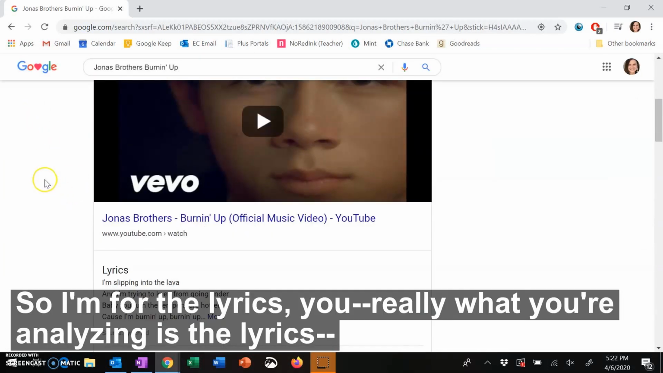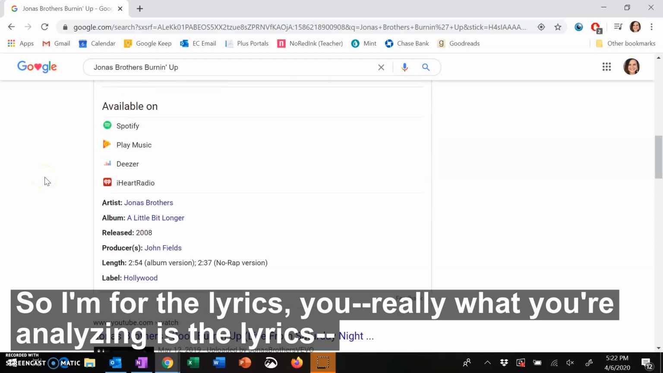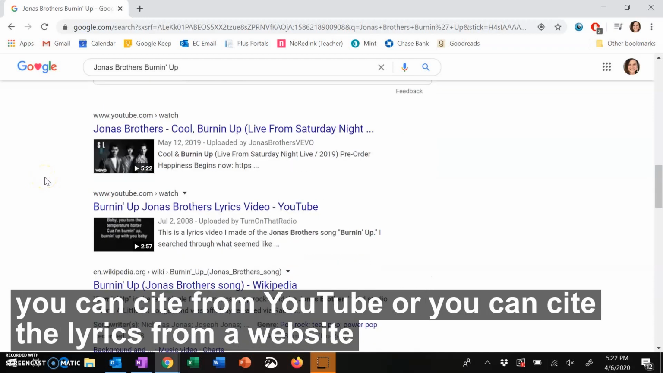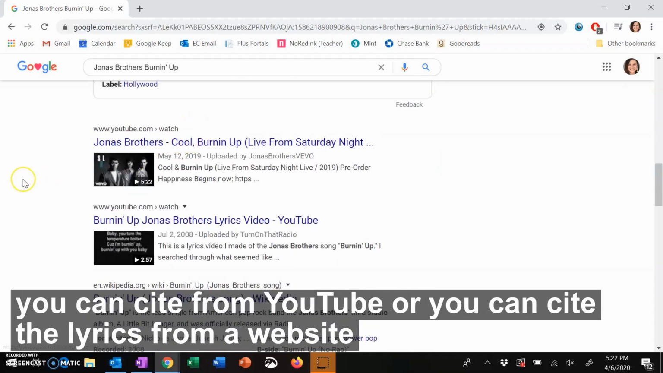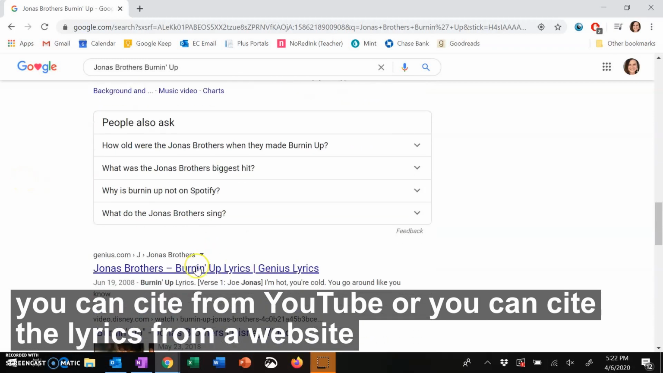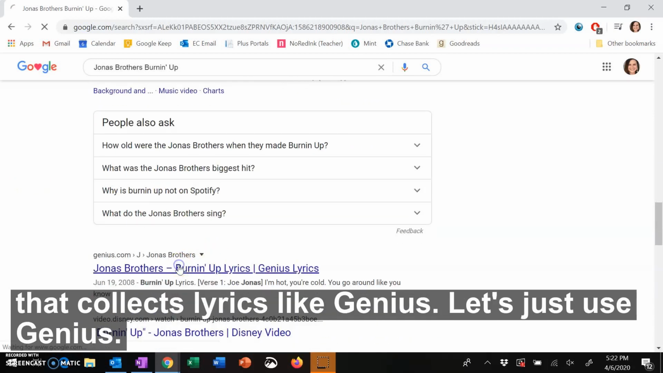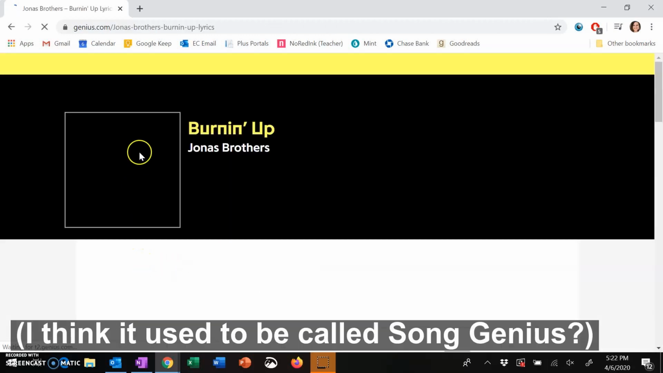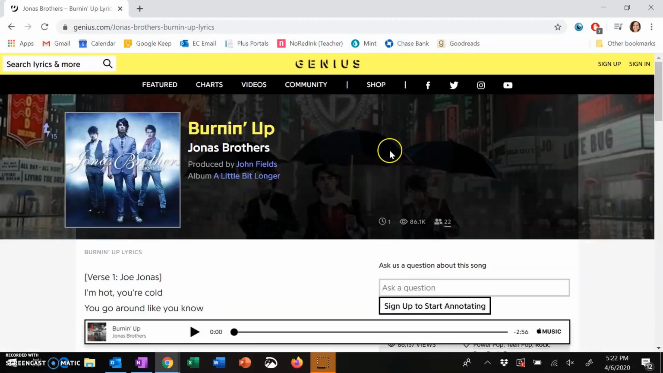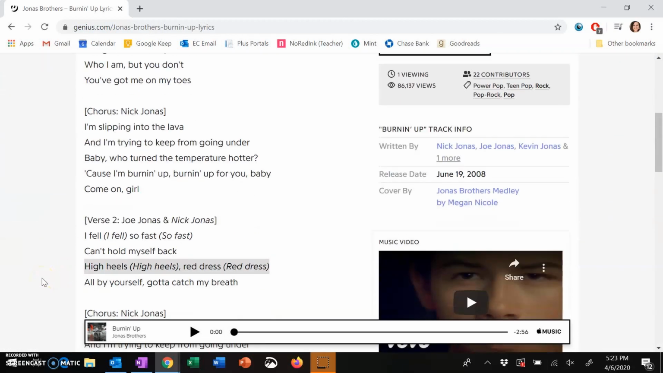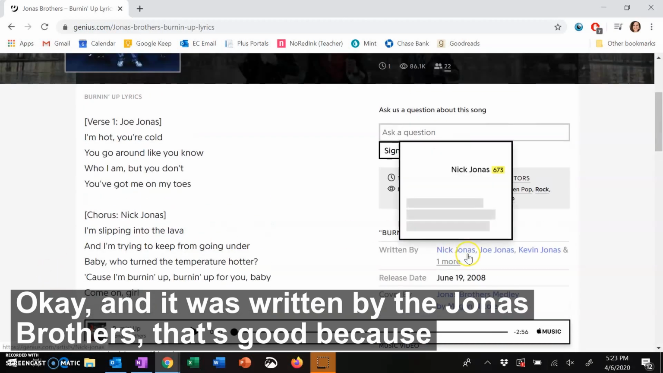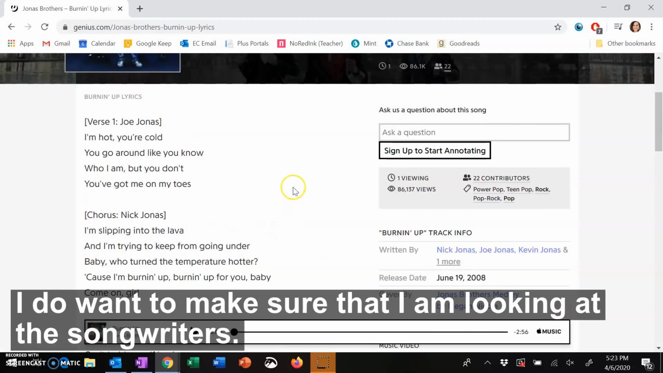So for the lyrics, really what you're analyzing is the lyrics. You can cite from YouTube, or you can cite the lyrics from a website that collects lyrics like Genius. Let's just use Genius. I think it used to be called Song Genius. Lyrics Genius. Okay. And it was written by the Jonas Brothers, so that's good because I do want to make sure that I am looking at the songwriters.